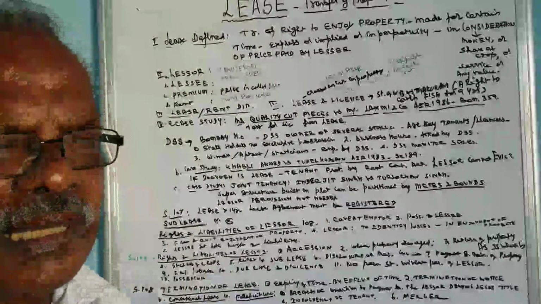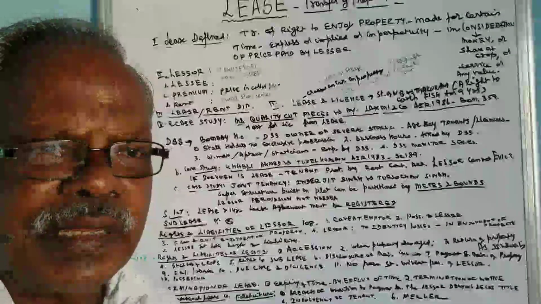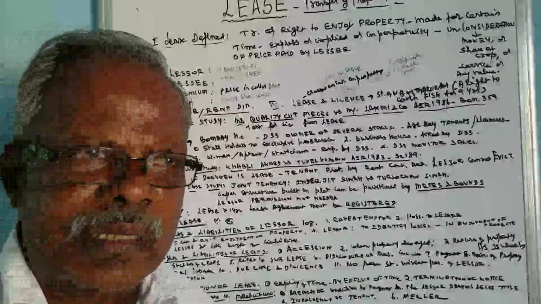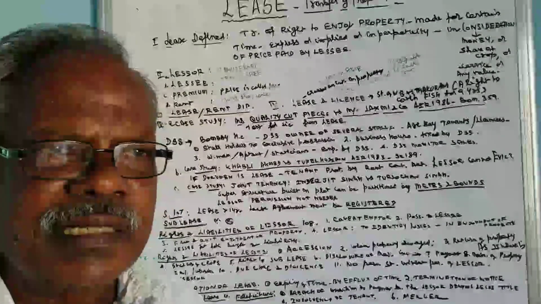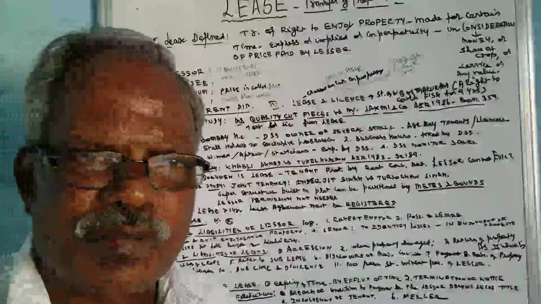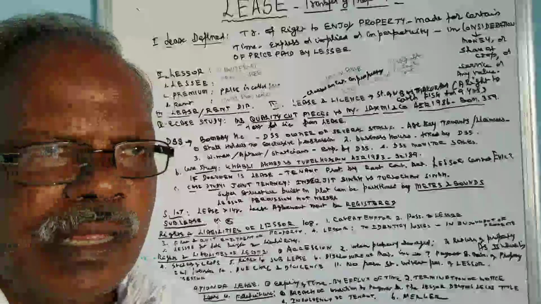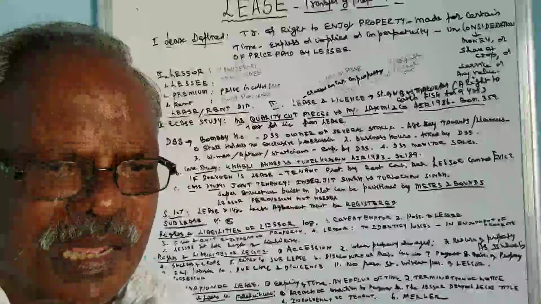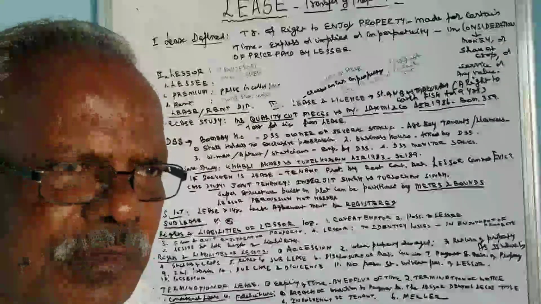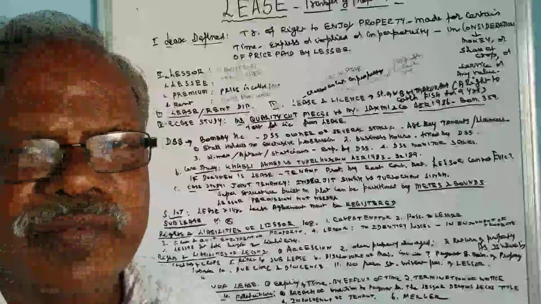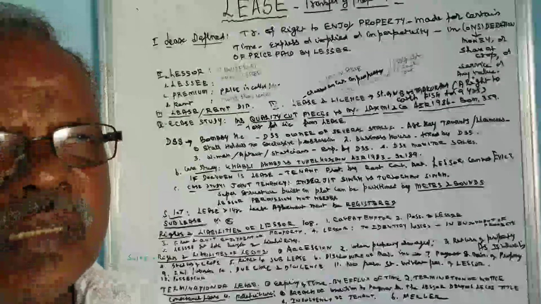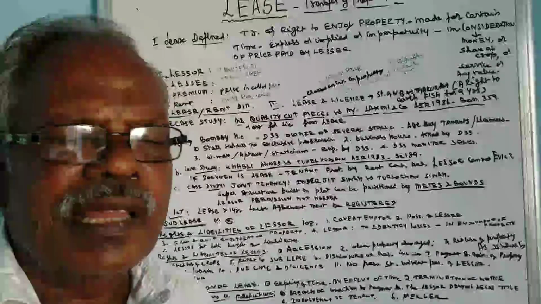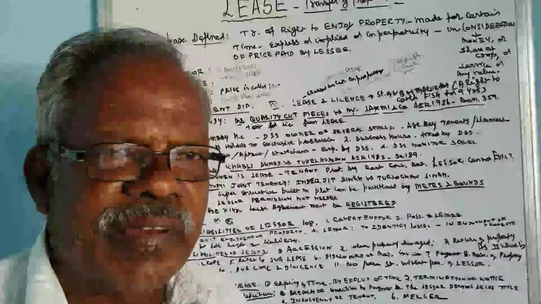So this lease deed is compulsory, and it should be registered if it is for more than 1 year. If it is for more than 1 month, 15 days' notice should be given. If it is for 1 year, 1 month's notice should be given.